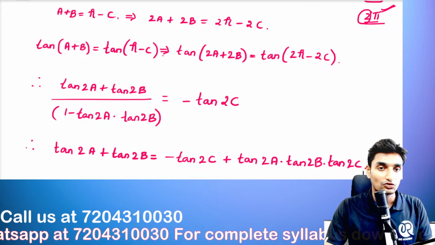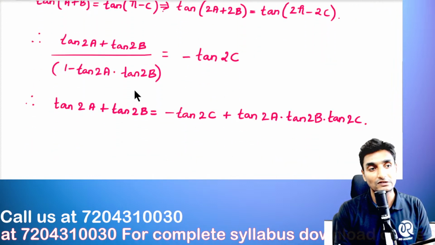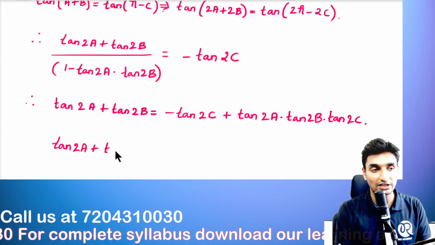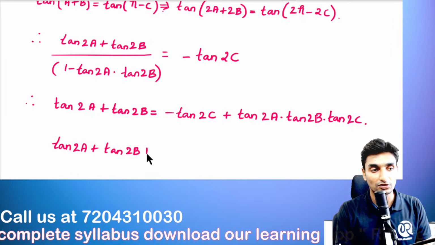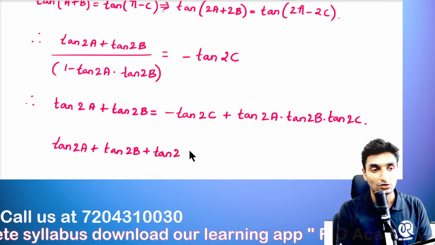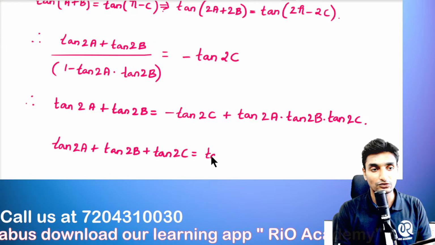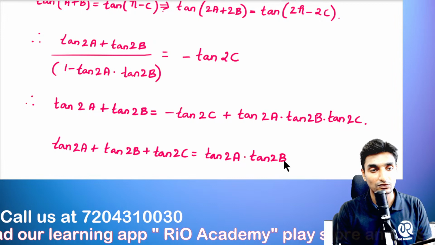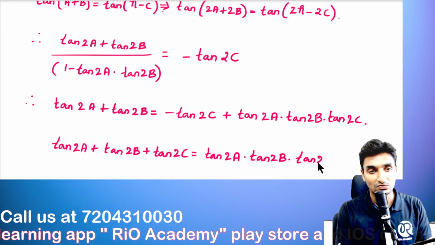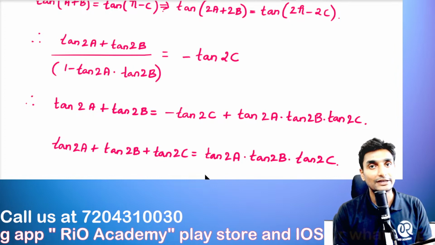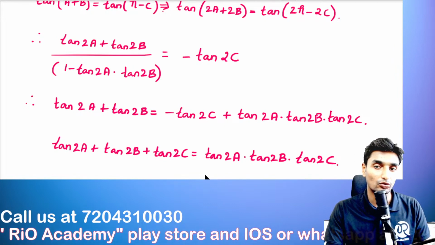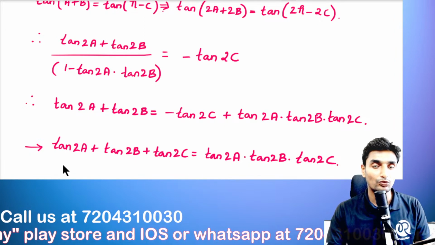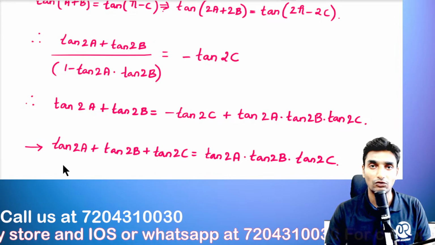Okay, so now we are going to send this minus tan 2c to the left hand side. So tan of 2a plus tan of 2b plus tan of 2c is equal to the product tan of 2a into tan of 2b into tan of 2c. Okay, so this is what he has asked us in the question. Okay, in the question he had asked us to prove this value. They asked us to prove this equation. So we have already proved it guys.